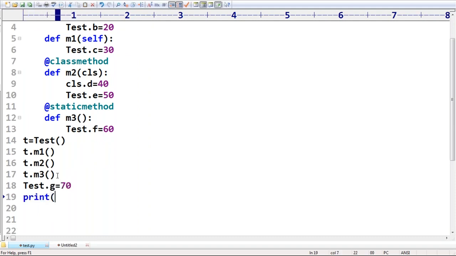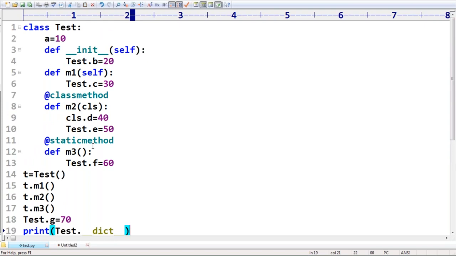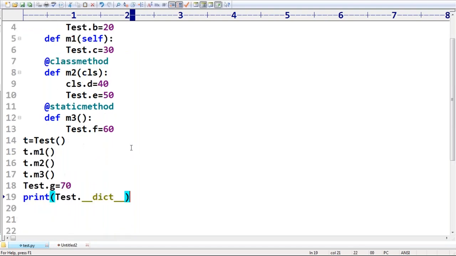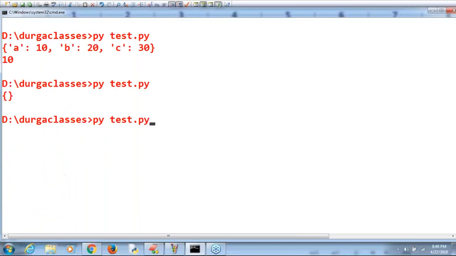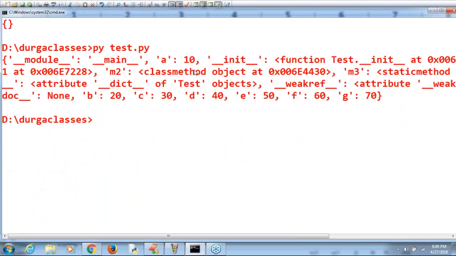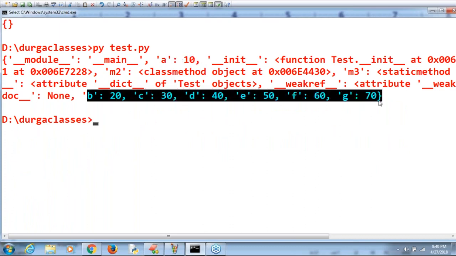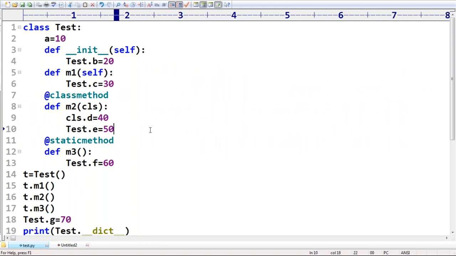Print of test.__dict__, like this. Anyone, can you please tell what is the output by default you are going to get now? If I take like this, what is the output by default? I mean, how many static variables are there for my class test? 1, 2, 3, 4, 5, 6, and then 7. All the 7 variables are there. Like this, you people should be aware, sir. Can you please observe? a is equal to 10. Next, b, c, d, e, f, g, and so on, right? We covered this already in the last session, right?